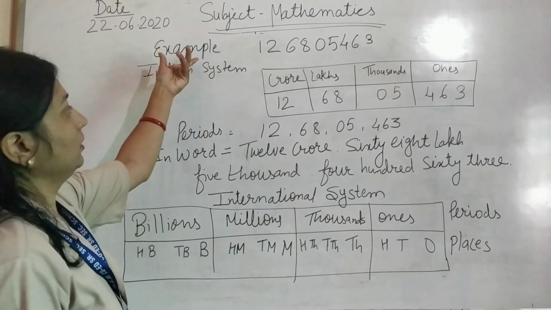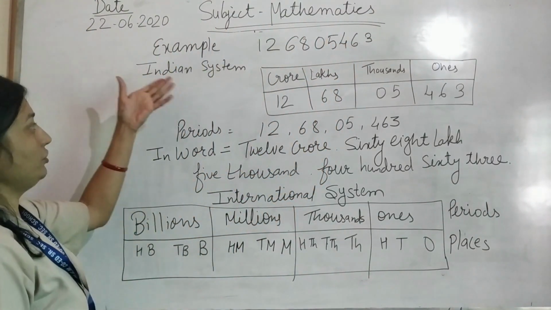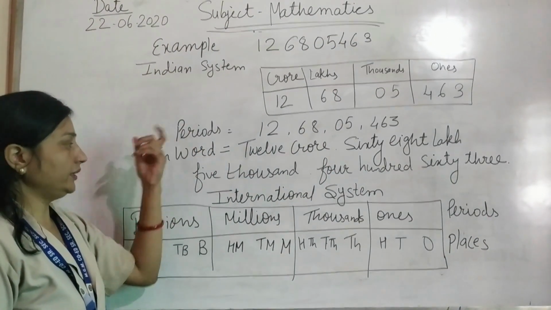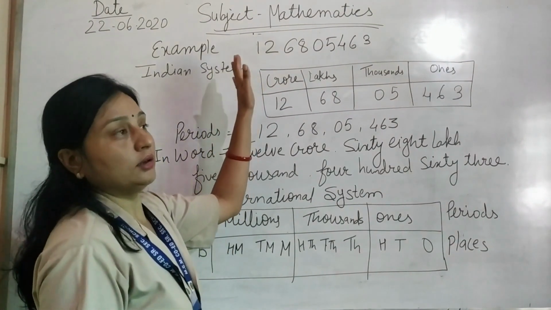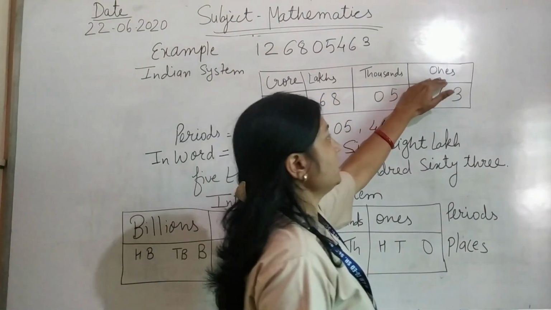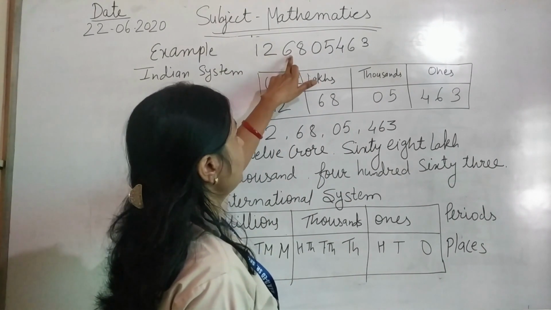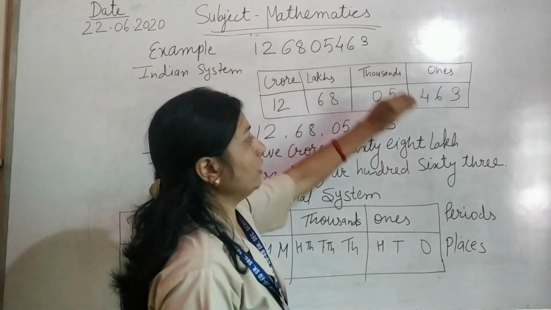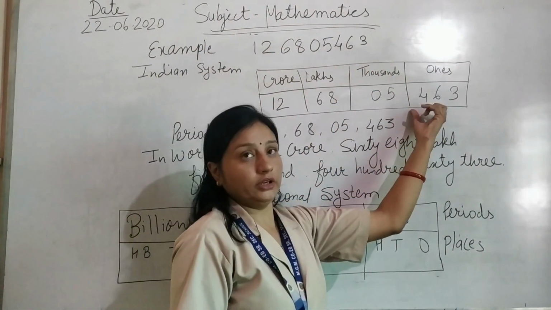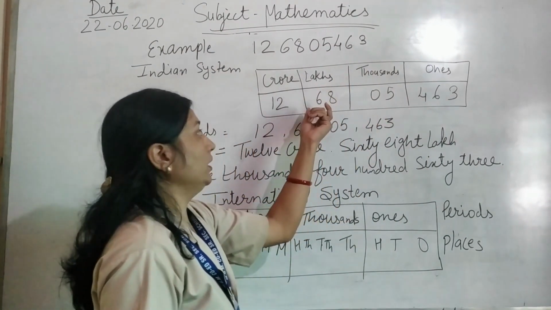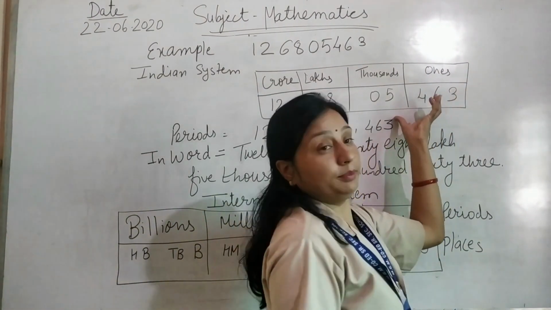Example: 126805463. Write it in the Indian place value system, with periods and the word form. Now first make a table: ones, thousand, lakh and crore. Now here 1, 2, 6, 8, 0, 5, 4, 6, 3. Ones period: ones, tens, hundred, 3, 6, 4. Thousand period: 5 and 0. Lakh period: 8 and 6. Crore period: 12. These are called the periods and these are called the places.